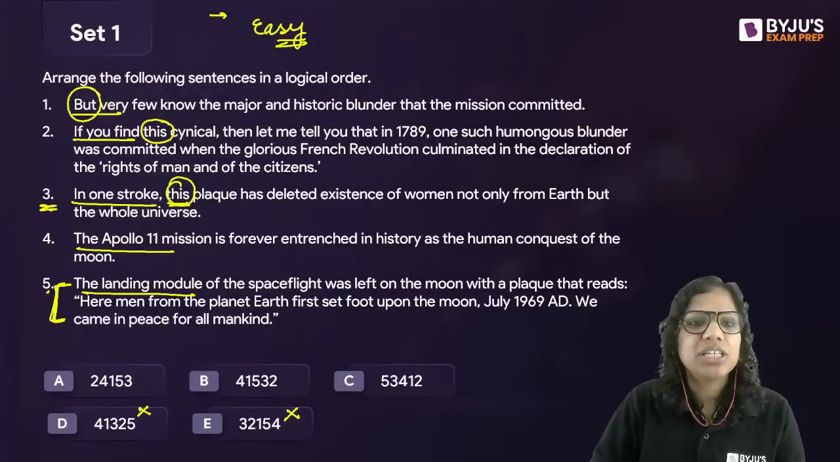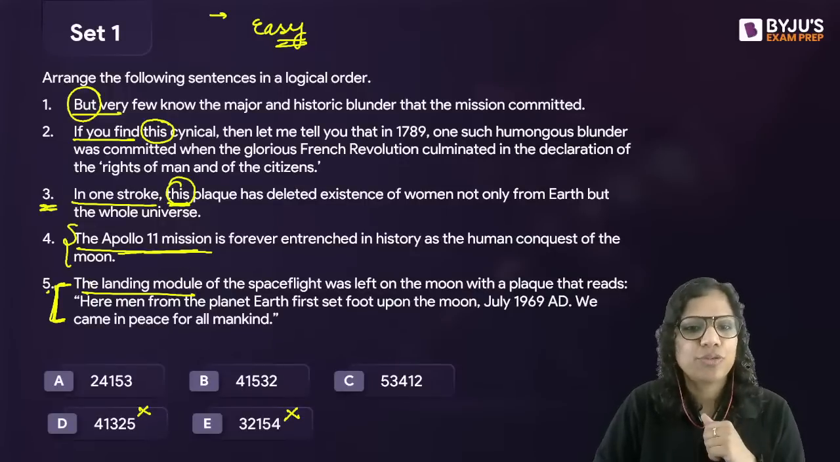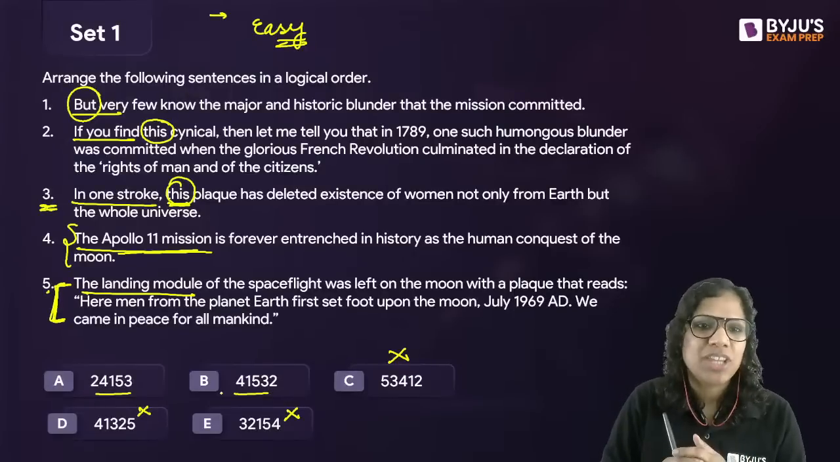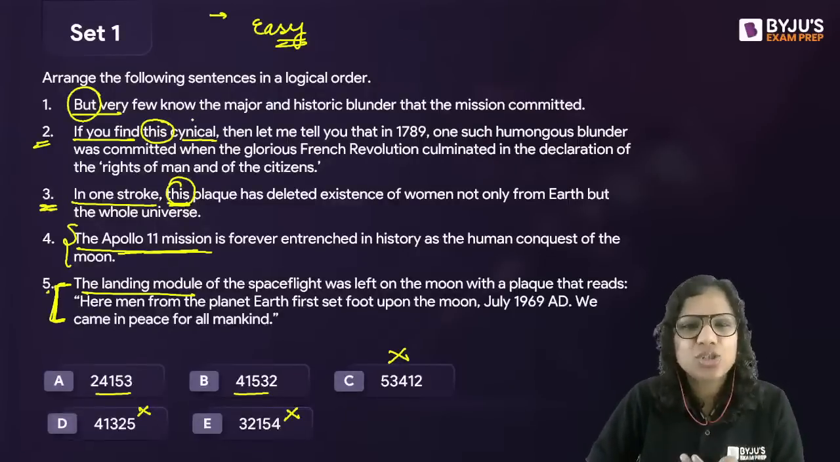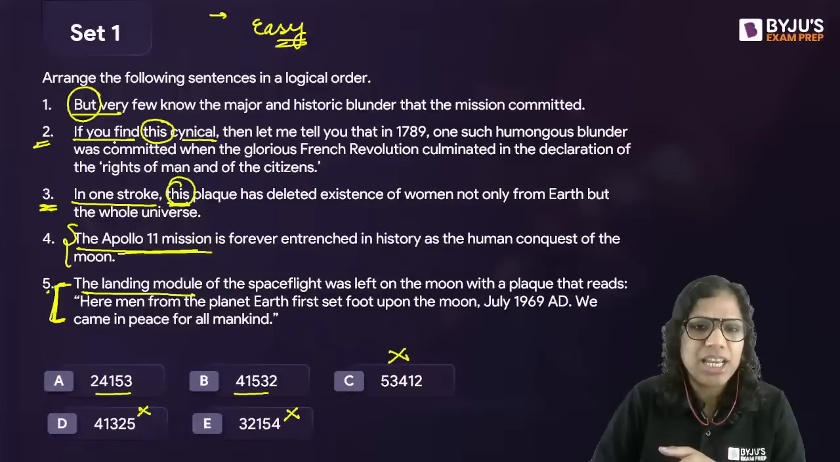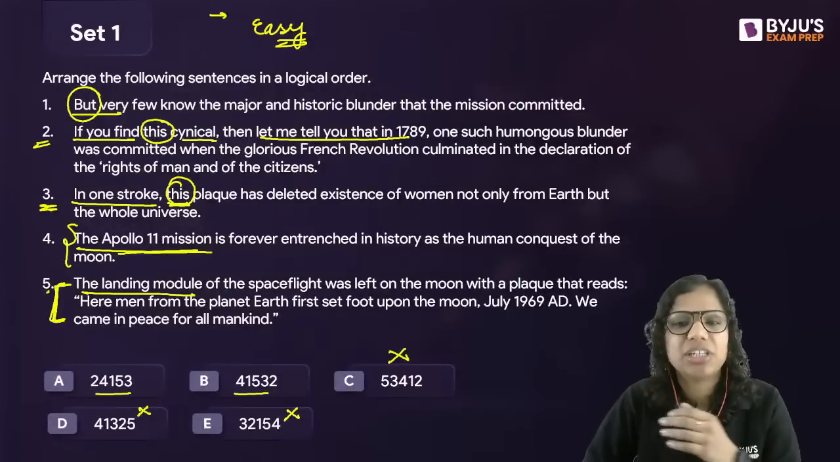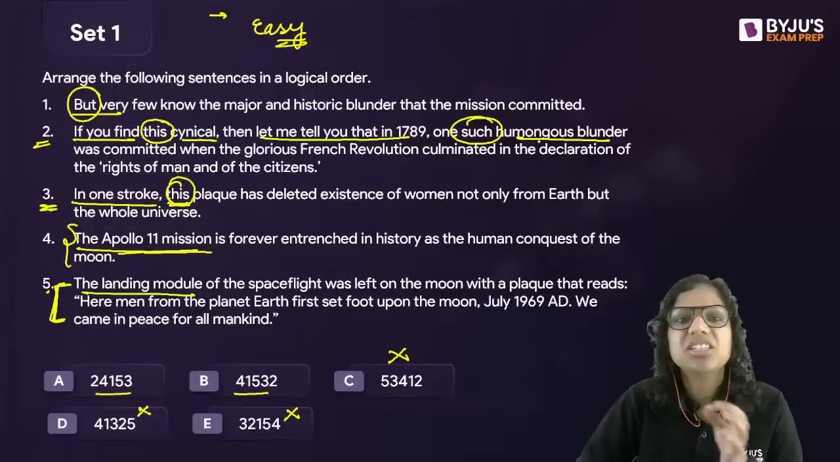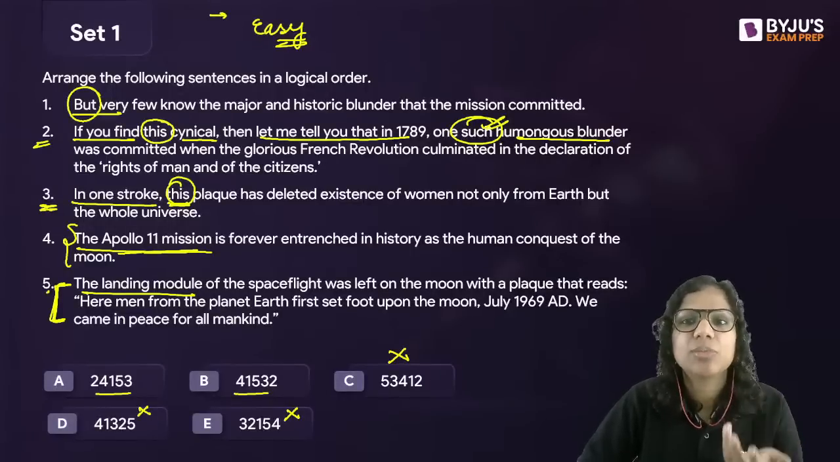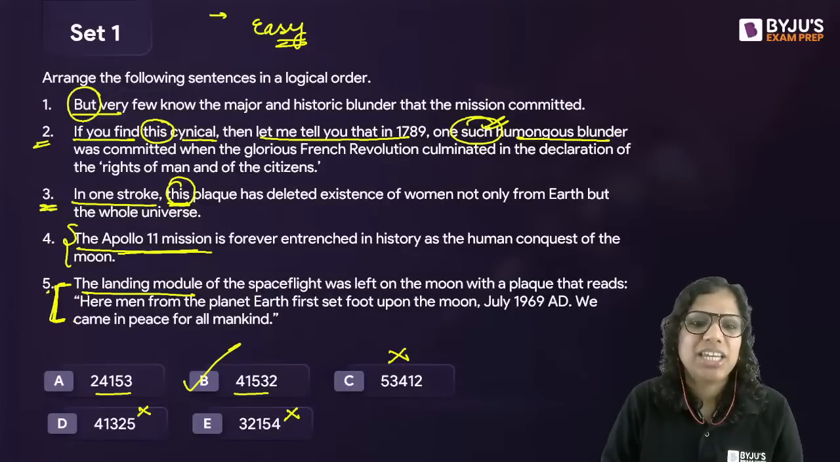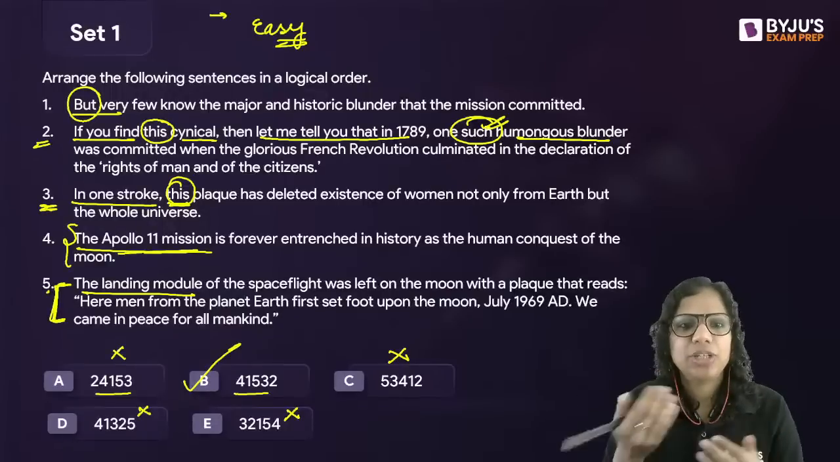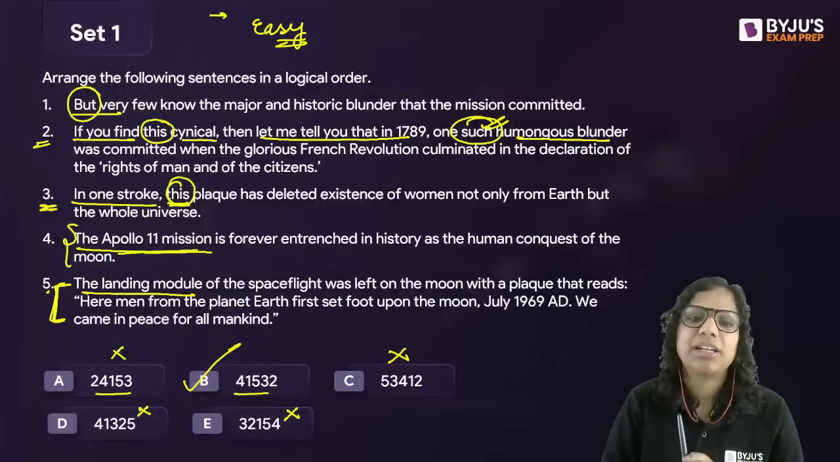Then both of these are talking about the Apollo 11 mission. This looks like an introductory sentence. So 4 should come before 5 and 3. So C is also eliminated. We are left with these two. Now, in 2, I say, if you find this cynical, if you find this to be negative, then let me give you another example. Then let me tell you that in 1789, one such humongous blunder was committed. One such, a similar blunder. So that means 2 should come later. So it should be 41532. So this is how you eliminate.